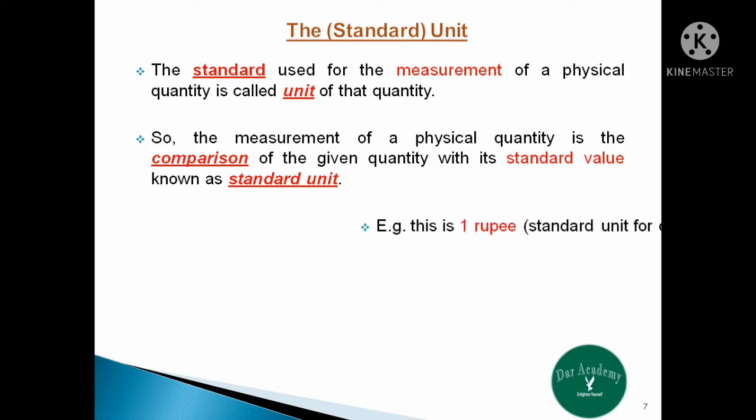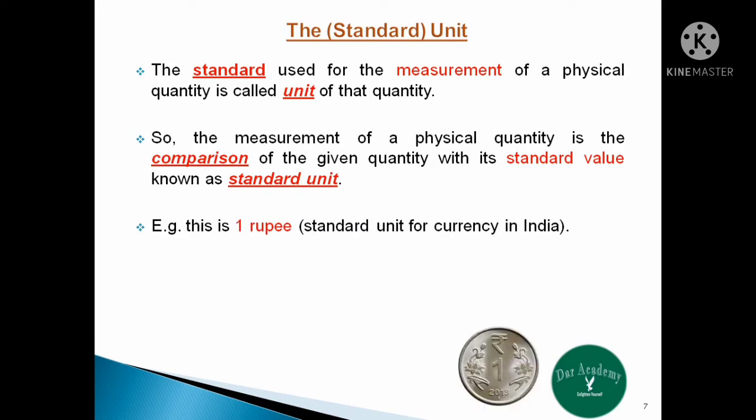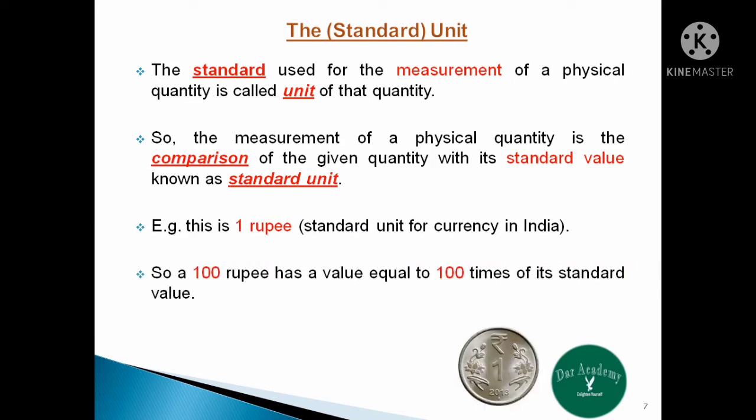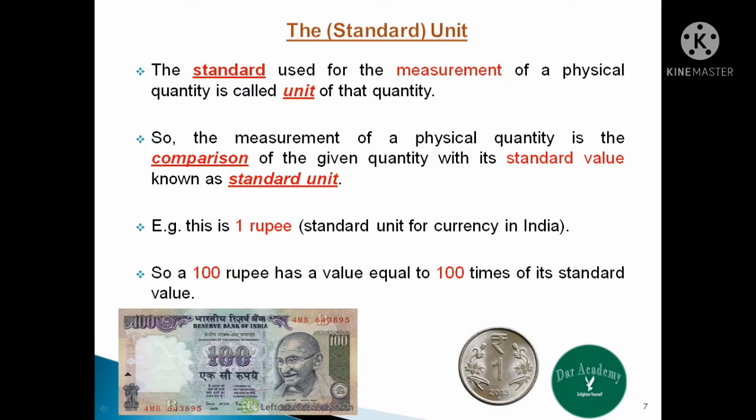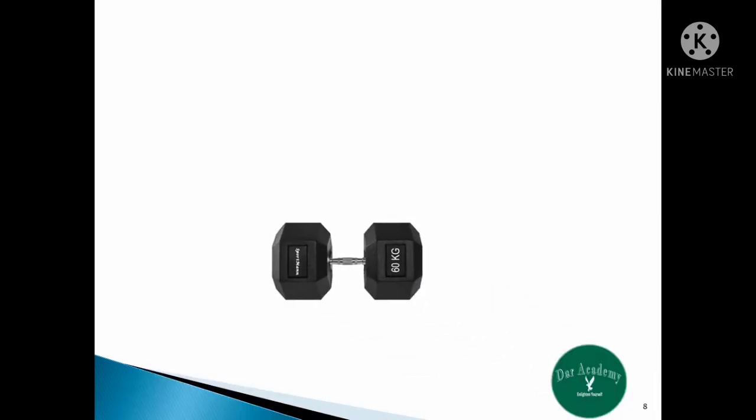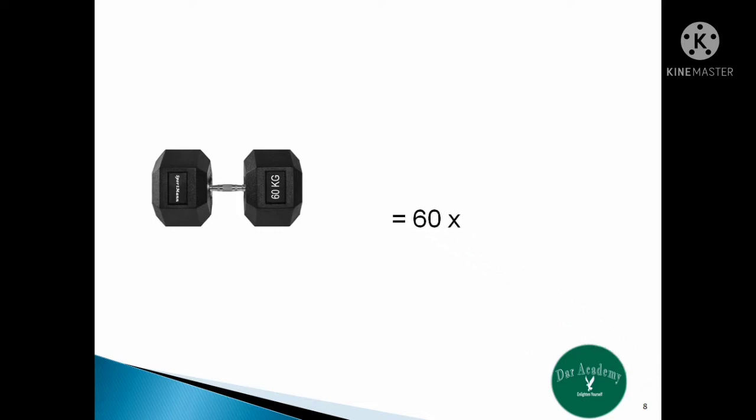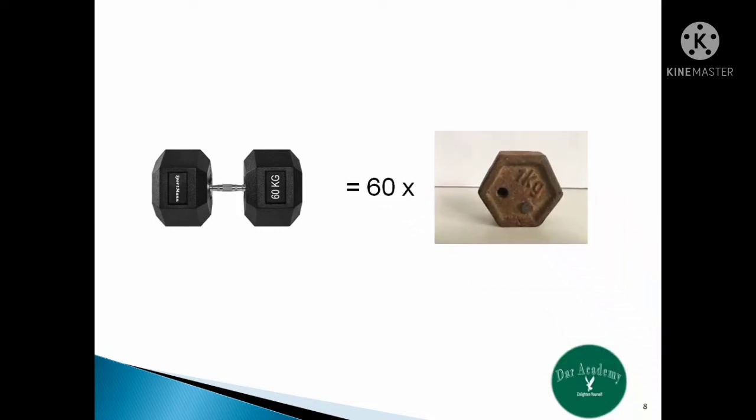For example, this is 1 rupee. So a hundred rupee has a value equal to 100 times its standard unit. Similarly, the mass of 60 kg means 60 times its standard value. That is 60 multiplied by 1 kg.